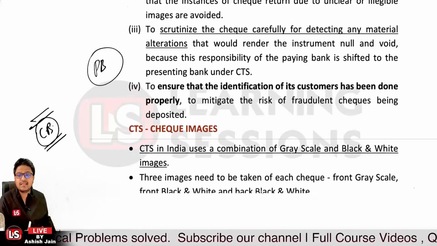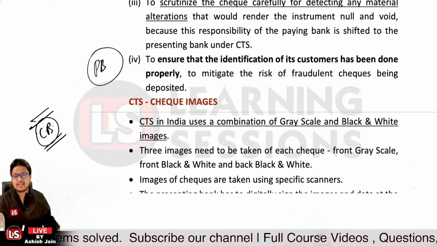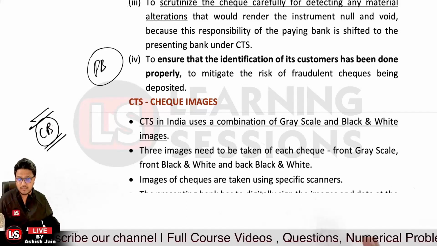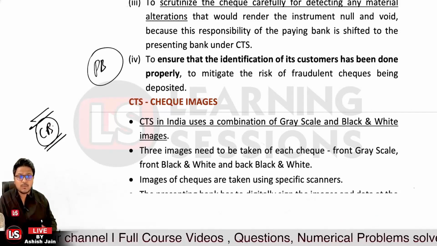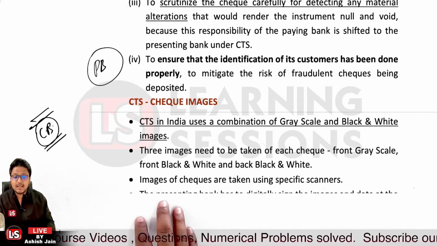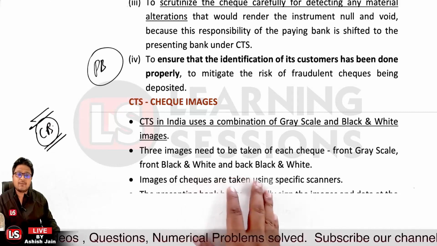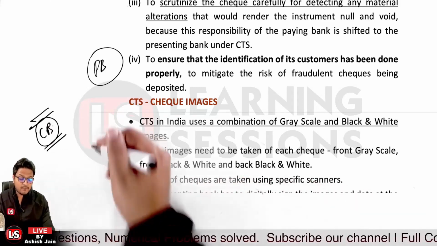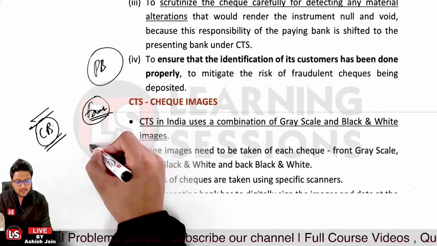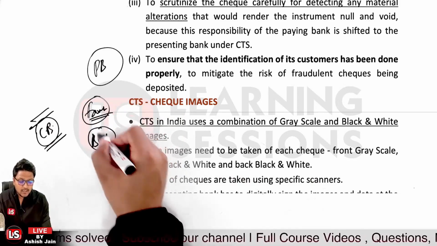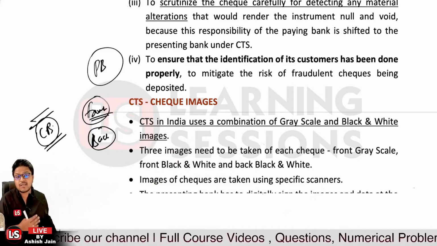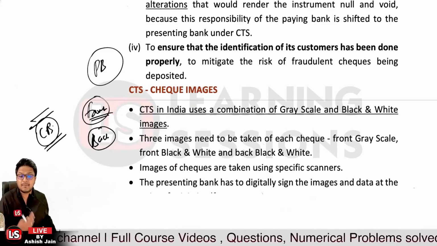Now let's understand the CTS check images. CTS in India uses a combination of grayscale and black and white images. Three images of the checks are to be obtained. From the front side, we have to obtain two images, that is, a grayscale and a black and white, and from the back side of the check, a black and white image is to be obtained. Images of the checks are taken using specific scanners only.